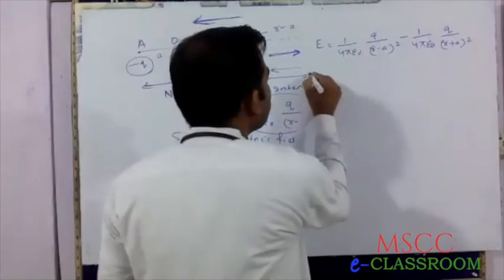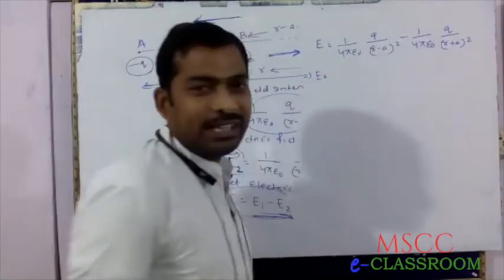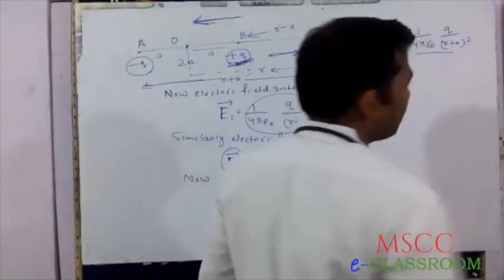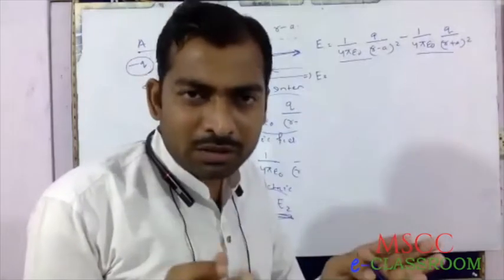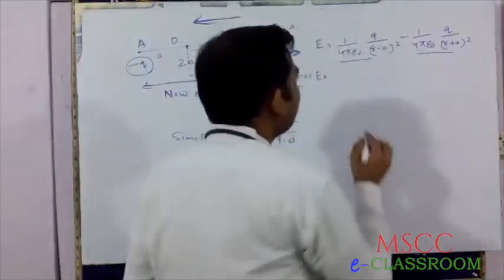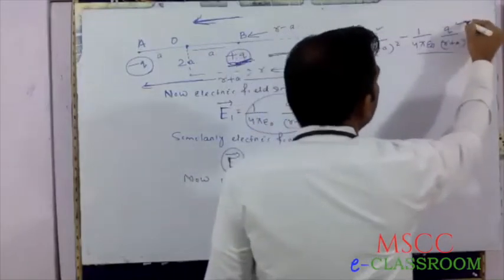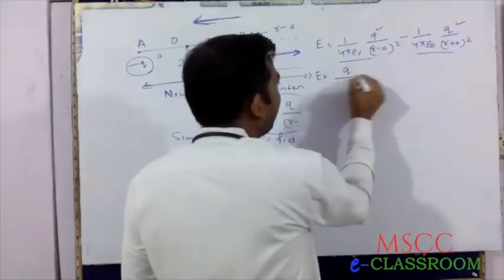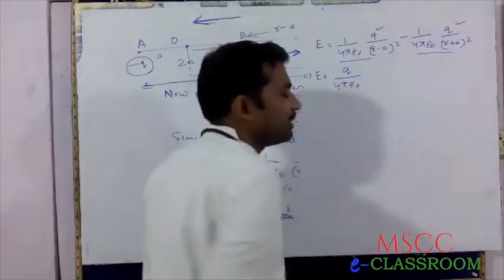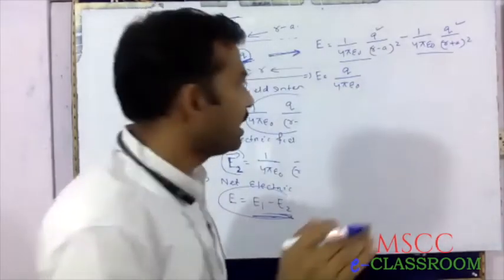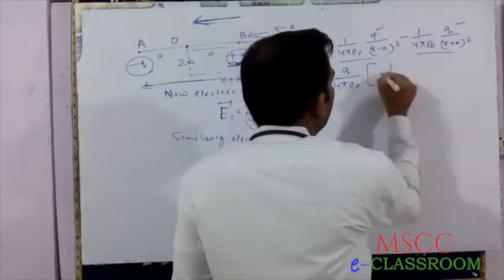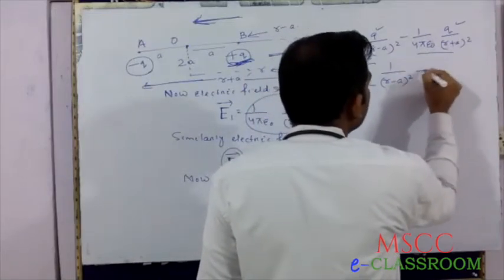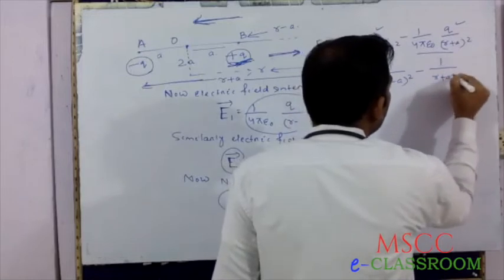That implies E equals, taking common on both terms. In both terms, Q is the same and 1 by 4 pi epsilon is the same. Therefore, we take Q by 4 pi epsilon naught outside, and 1 by R minus A whole square minus 1 by R plus A whole square.